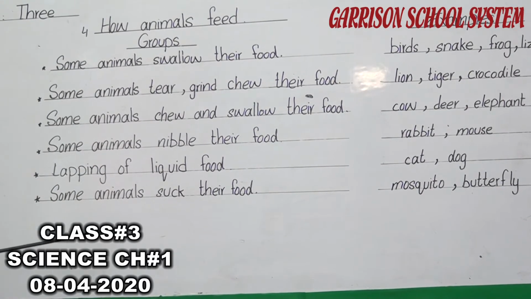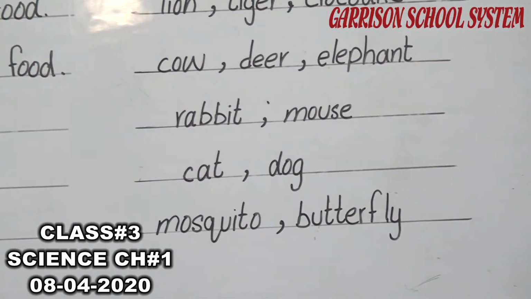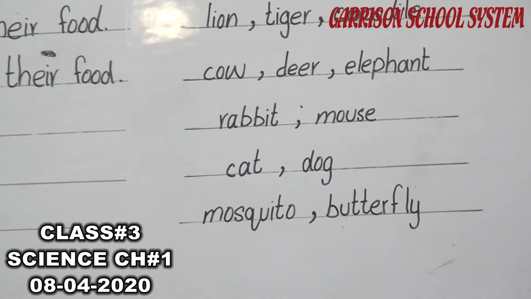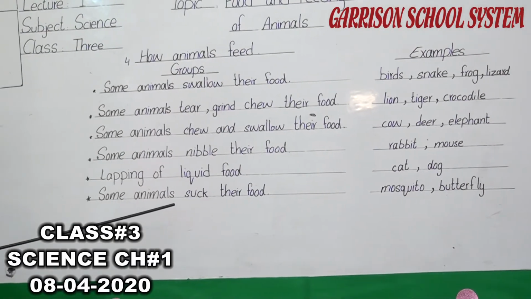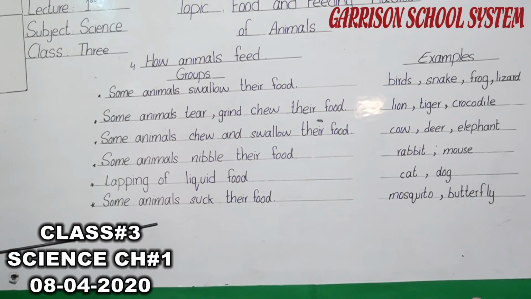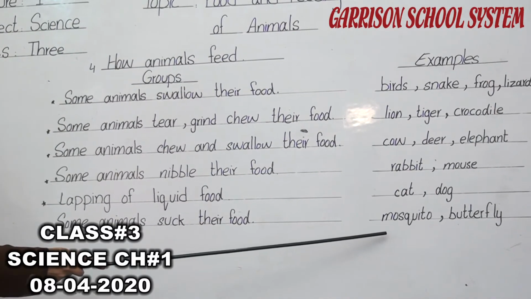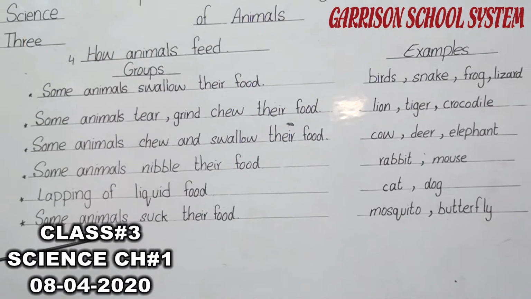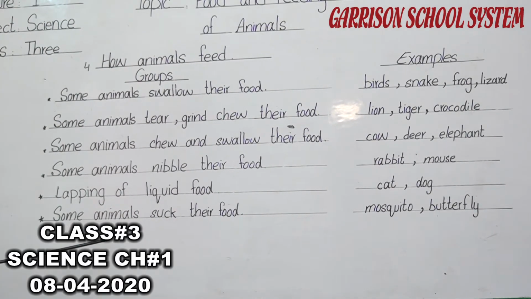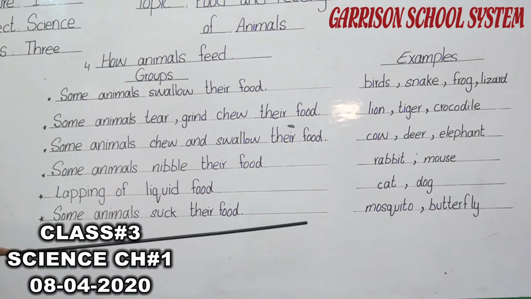Next method is some animals suck their food. Examples are mosquito and butterfly. What is the meaning of suck? When you drink the cold drink, you are using the straw to suck the water inside the bottle. Same with these animals, their mouths are modified like a straw. When they need to eat food, they go to their food point and they take the food like they are sucking the food as we drink the cold drink. Their mouths are modified like that.